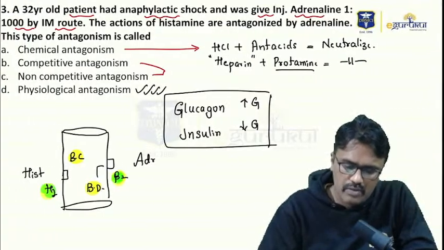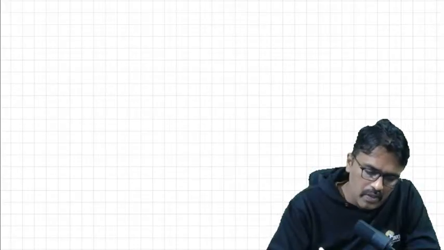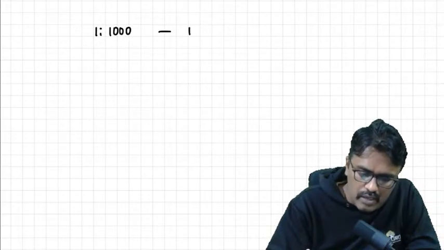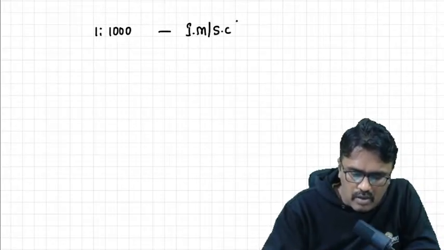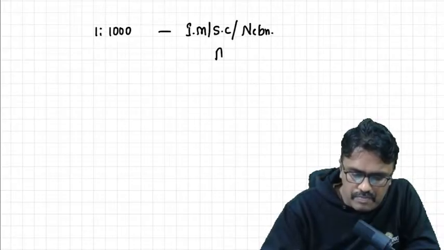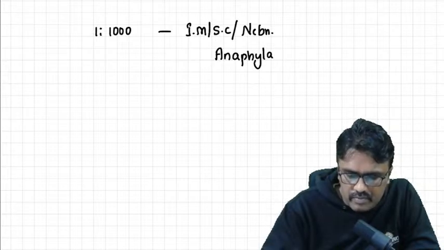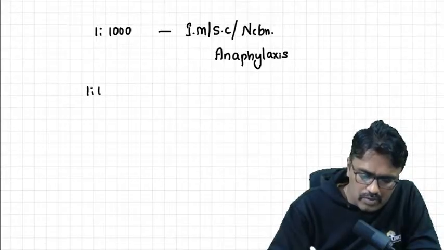One more important thing they ask you in the exam is the dilution of adrenaline. How much dilution of adrenaline do you use? Please understand that. 1 in 1000 dilution is used intramuscularly or subcutaneously or by nebulization, and that is used in anaphylaxis. Now 1 in 10,000, when do you use this?